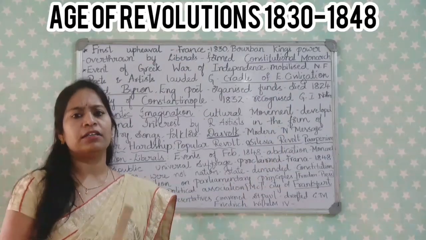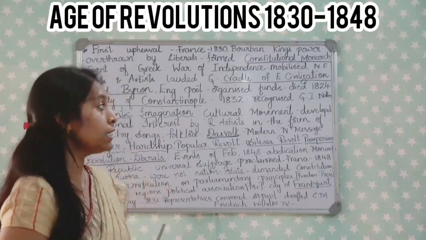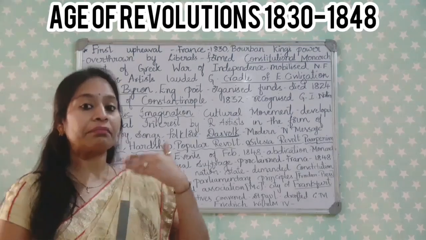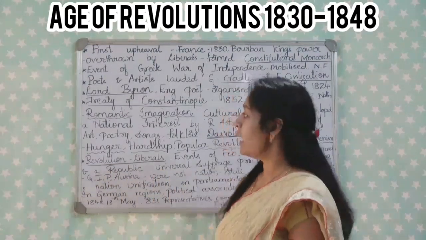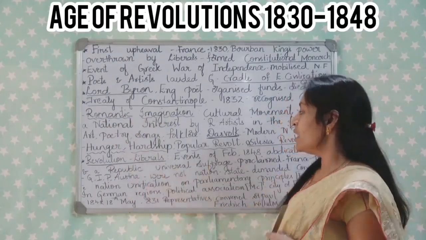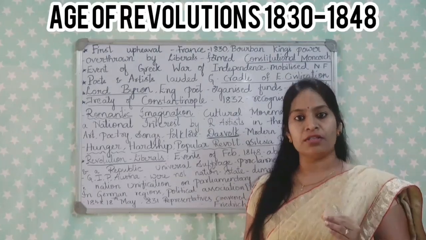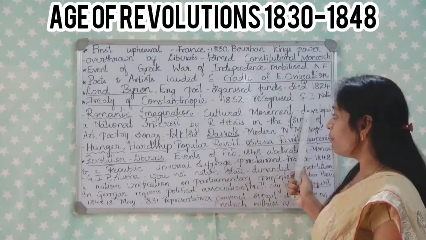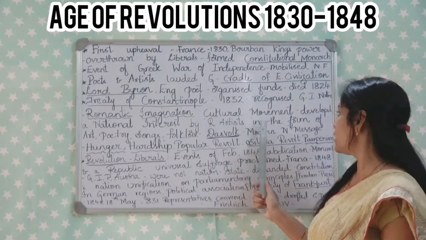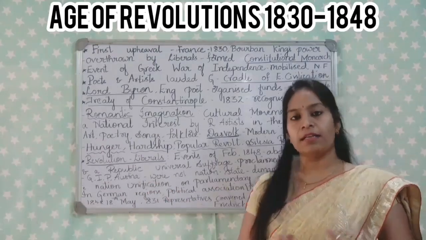What made the Greeks have the spirit of nationalism, and how did they attain independence? That is because of nationalist feelings and also romantic imagination. What is this romantic imagination? It is nothing but a cultural movement which developed a national interest through romantic artists in the form of art, poetry, songs, music and so on.